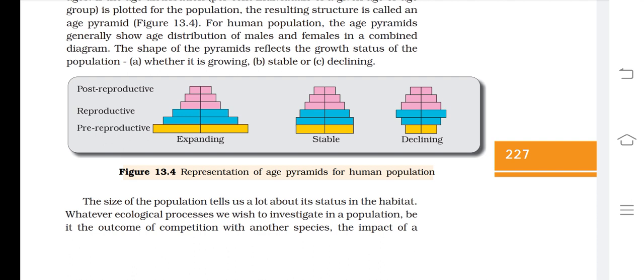So the first one is expanding. In the second, the yellow line and blue line are both the same, so it is a stable type. Now see the third diagram, the yellow line is lower compared to the blue line, so it will be decreasing.